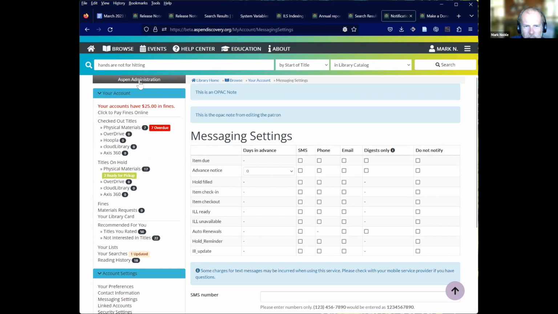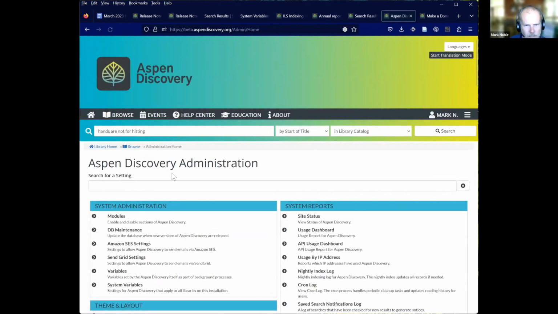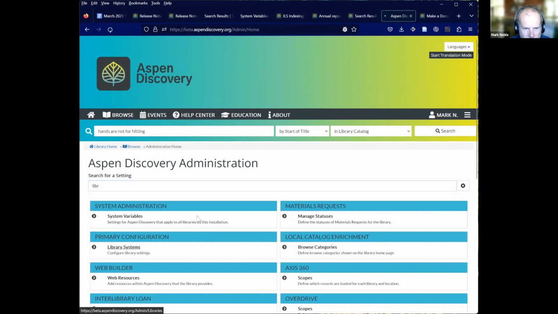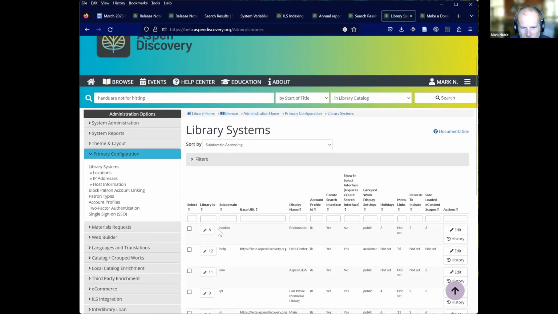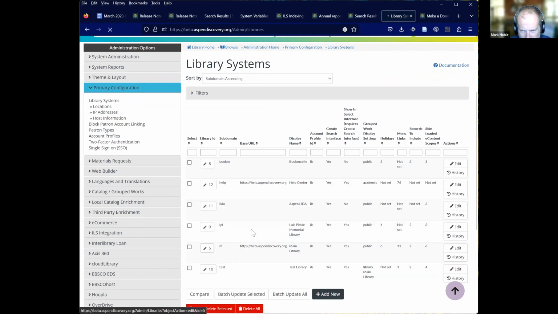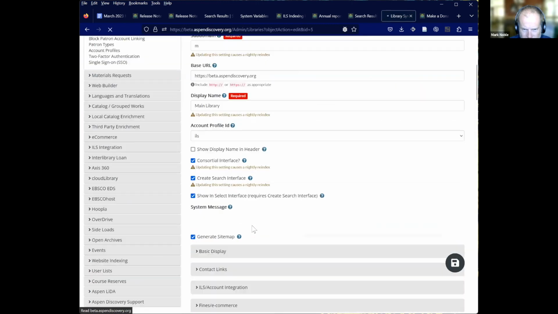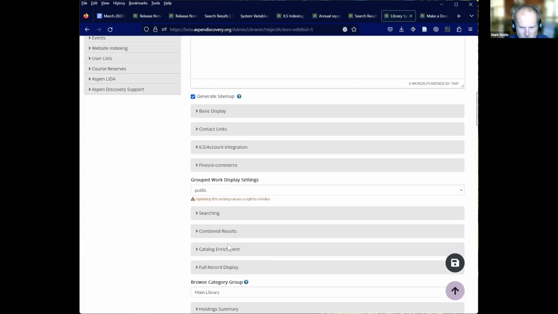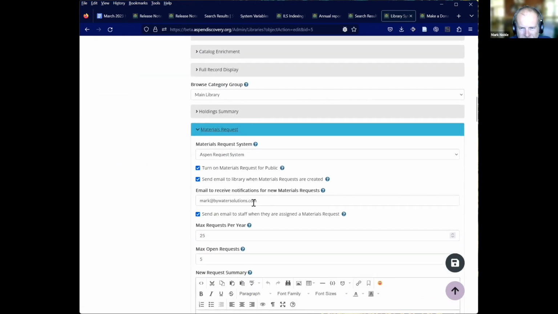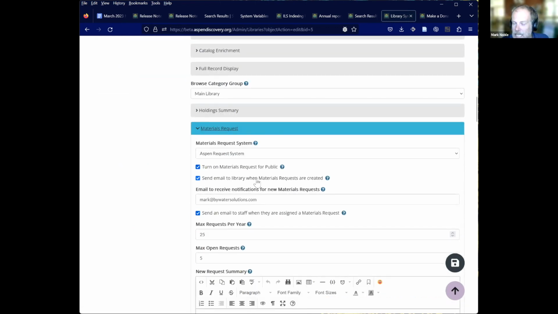So in the library settings now, we have the ability to say in our materials requests, do you want an email sent when material requests are created?